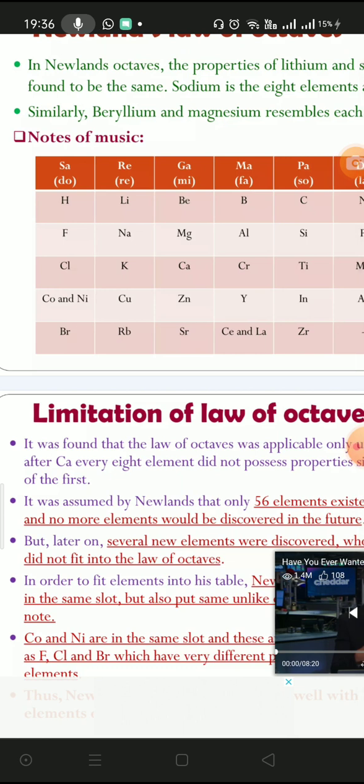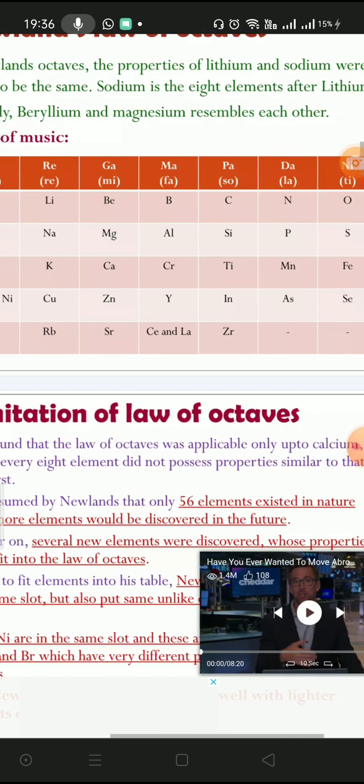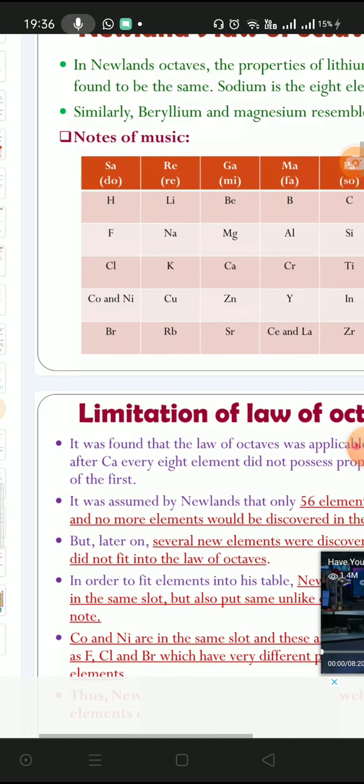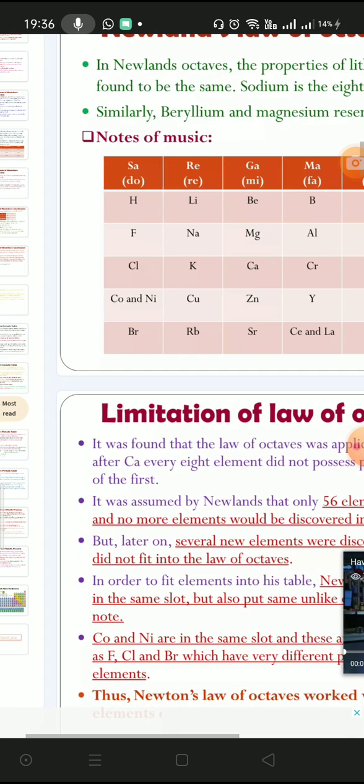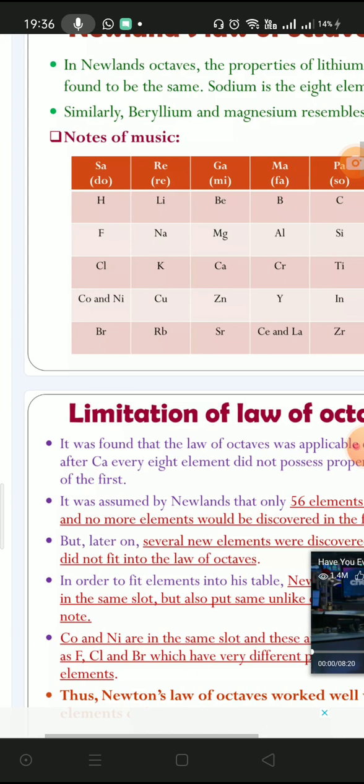The second limitation: Newlands assumed that only 56 elements exist in nature and no more elements would be discovered in the future. The third limitation was that later on several new elements were discovered.